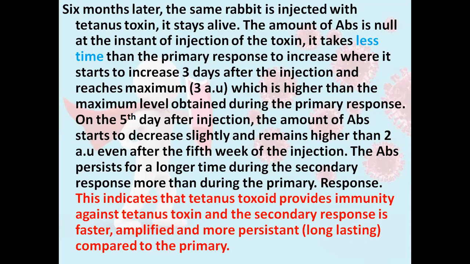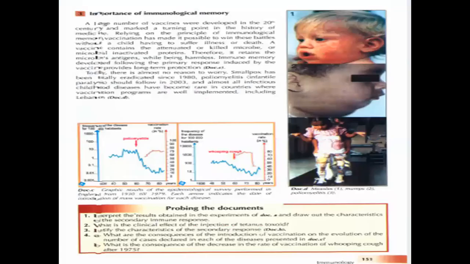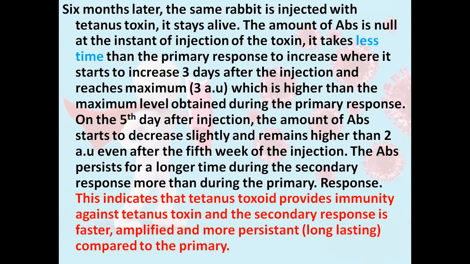So what does this indicate? This indicates that the tetanus toxoid provides immunity against the tetanus toxin and the secondary immune response is faster. It starts faster. It's more amplified, meaning that it contains a high amount of antibodies, and it's more persistent. It has a long lasting period compared to the primary immune response. Part two, I'm not going to talk about the consequences of part two. It says about the clinical effect of the injection of tetanus toxoid. Already we talked about this.